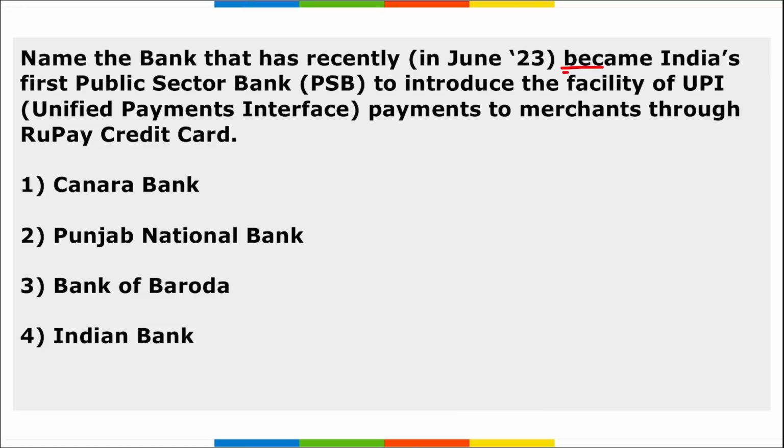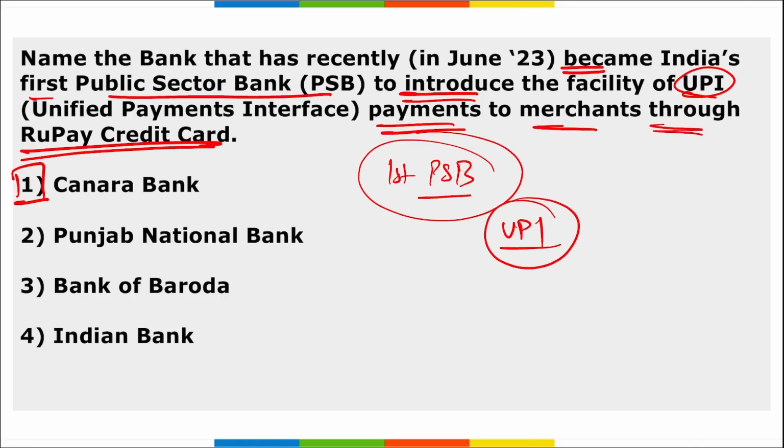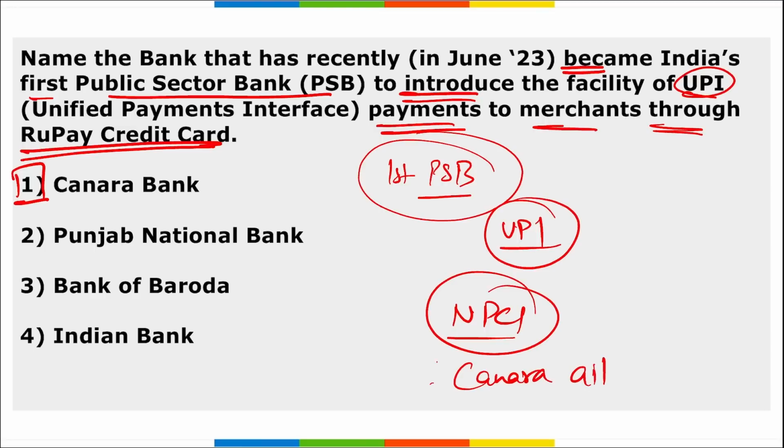Next, name the bank that recently became India's first public sector bank to introduce the facility of UPI payments to merchants through RuPay credit card. It is your Canara Bank, right? Canara Bank became the first public sector bank to introduce the facility of UPI payments to merchants through RuPay credit card. This was in association with NPCI, that is your National Payments Corporation of India, and this facility is made available at the Canara Bank super application of the bank, that is Canara AI1, right?